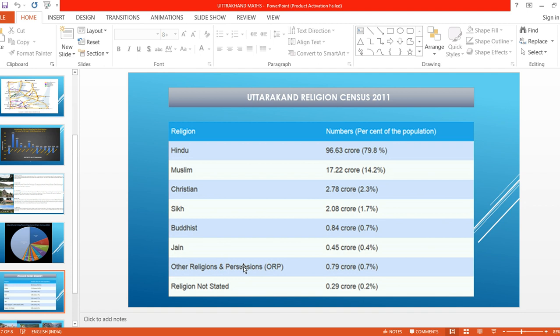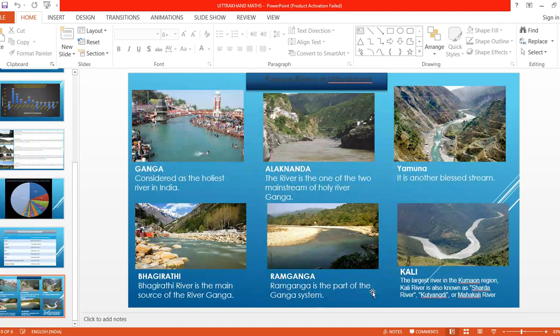Yes, the foreigners. Even they can be found in Uttarakhand, 0.7 percent. Now, religion not stated. We don't know the religion. Those people also we can see in Uttarakhand, and the percentage is 0.2 percent.